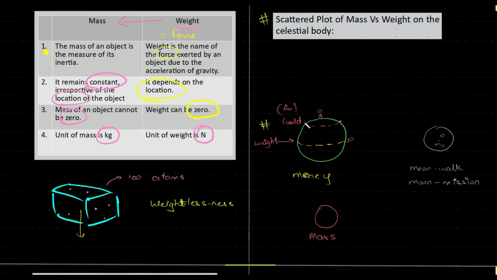Obviously it will weigh more for the reason you already know, because acceleration due to gravity is more over here, right? It's bulged over here, the radius is more. Here the radius is less. So technically the gold will weigh more over here.